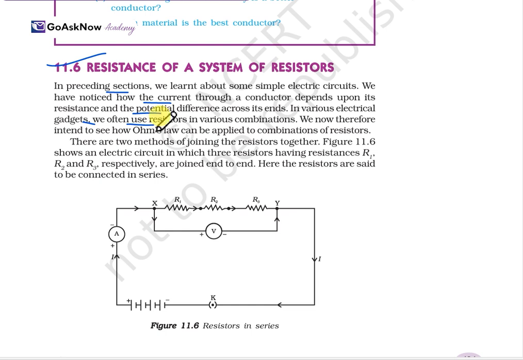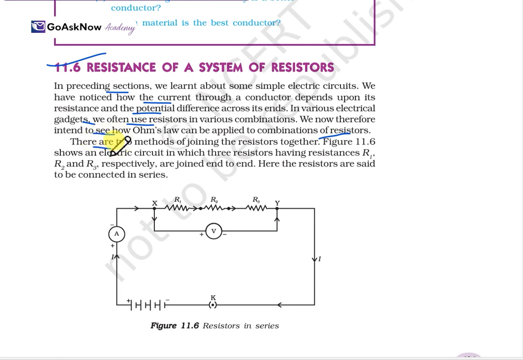We have studied the simple circuit, but now we'll see it with the help of combinations, like series combination and parallel combination, and how we can connect resistors. We know Ohm's law for the simple circuit. Now we have to check how we can apply Ohm's law in a combination of resistors.